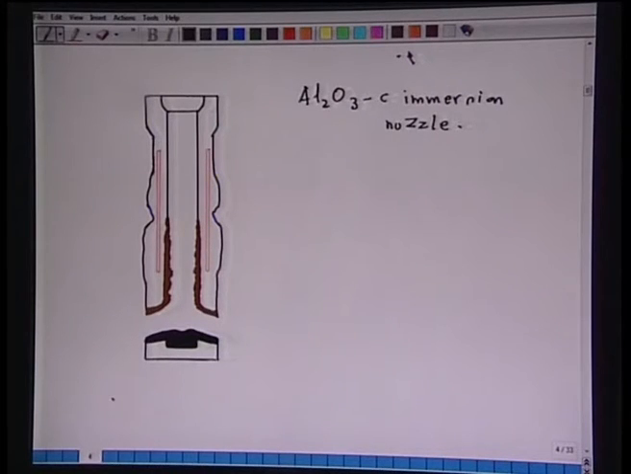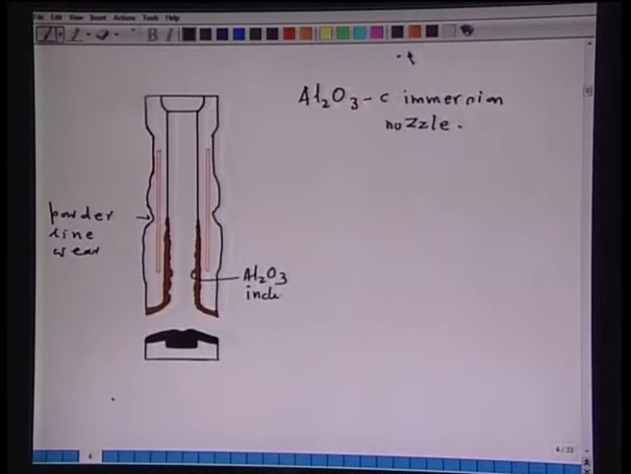Now, you see, in the mold, this particular nozzle is dipped into the mold, and the mold is covered by fluxing. So, this area you are seeing here, this is the powder line wear. And here is the buildup of alumina inclusions, if you are casting aluminum killed steel.